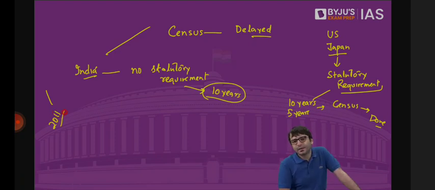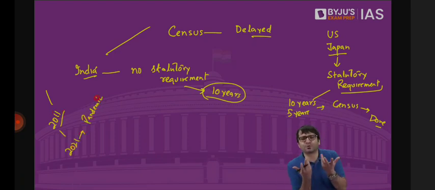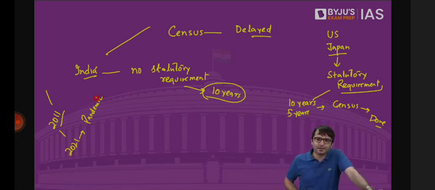It was to be done in 2021, but stopped because of the pandemic. That's what the government says. It is postponed because of the pandemic. But we are towards the end of 2023 and we see no sight of census being carried out. If elections can happen, why not census? If you read today's newspaper, the election schedule of 5 states has been announced. Whether it is Mizoram, Rajasthan, Telangana, Madhya Pradesh or Chhattisgarh, the election schedule has been announced. So if elections can happen, why not census?